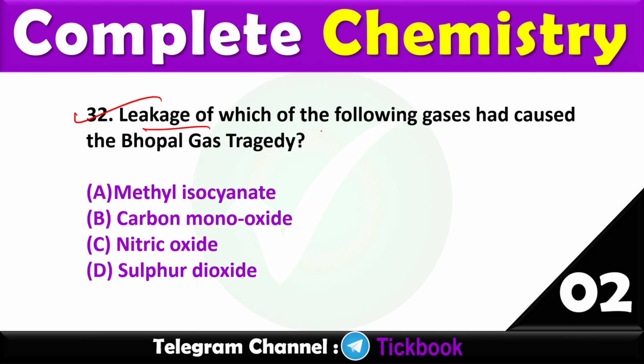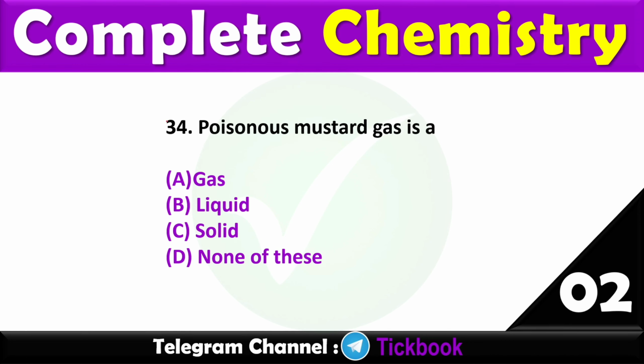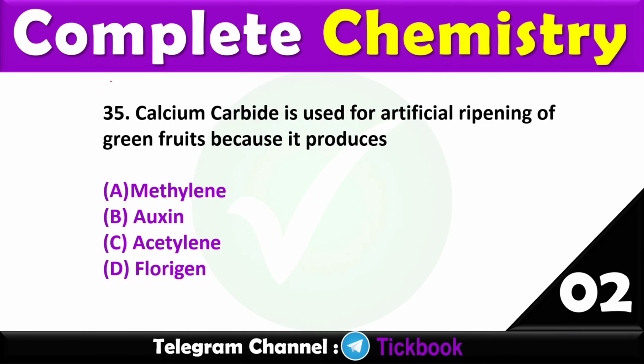32. Leakage of which of the following gases had caused the Bhopal gas tragedy? Option number A is the right answer, methyl isocyanate. 33. Which of the following gases is used in cigarette lighters? Option number A is the right answer, butane. 34. Poisonous mustard gas is a? Option number B, liquid.